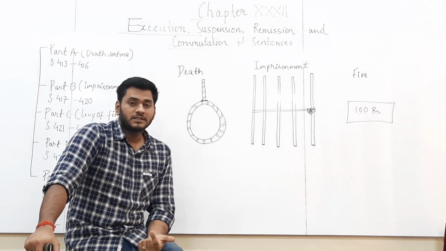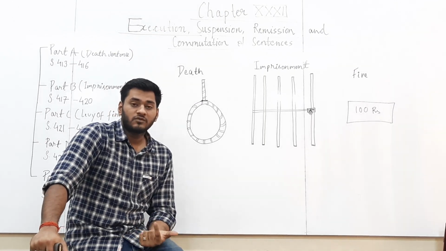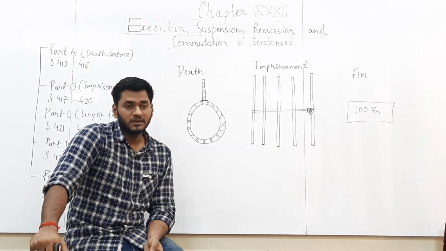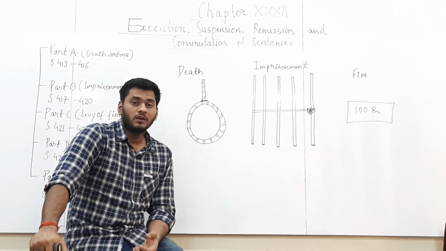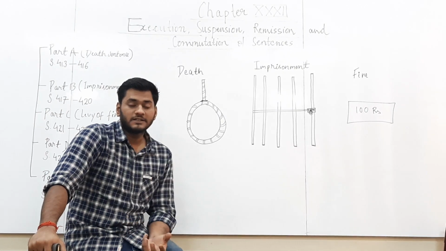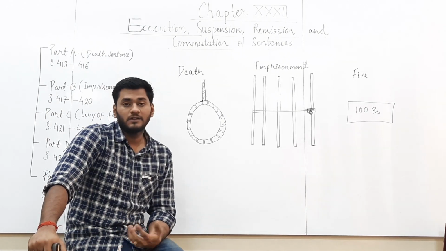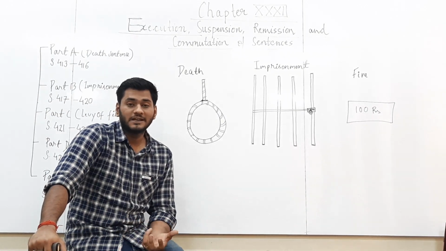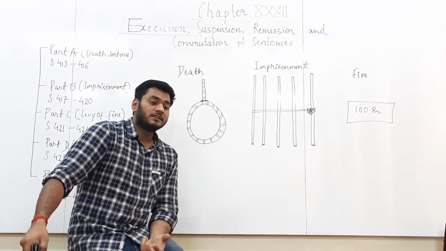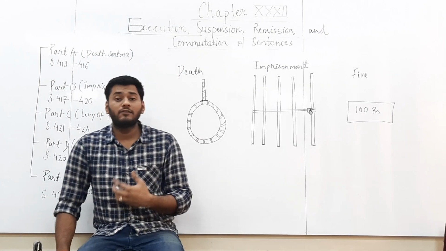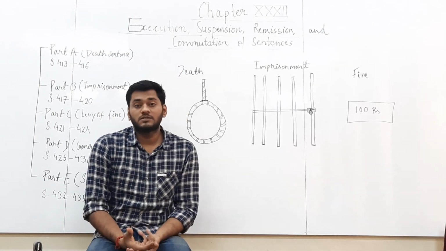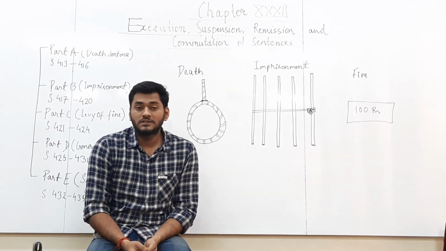One more important section in this part is section 416, which talks about execution of death sentence on pregnant women. Now if a death sentence is passed against a woman and it comes to the notice that this woman is pregnant, then in that case the death sentence will not be executed. In fact, it will be commuted to life imprisonment. This was done by the amendment of 2009.